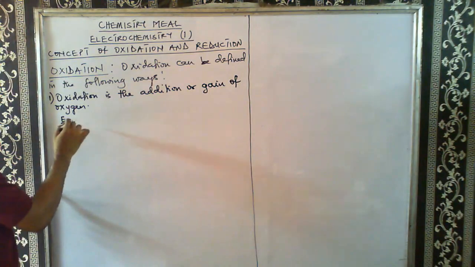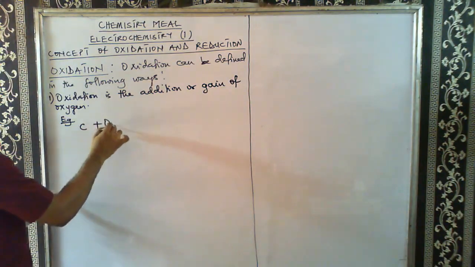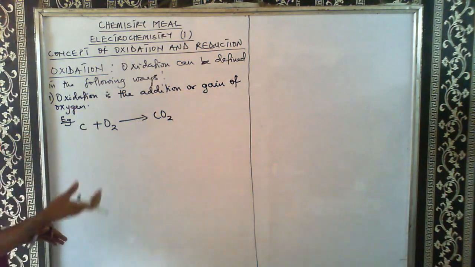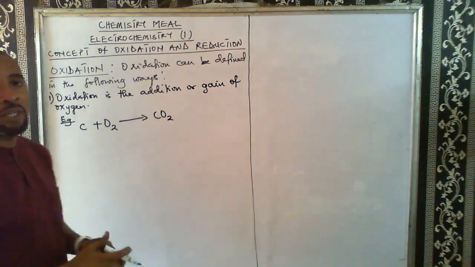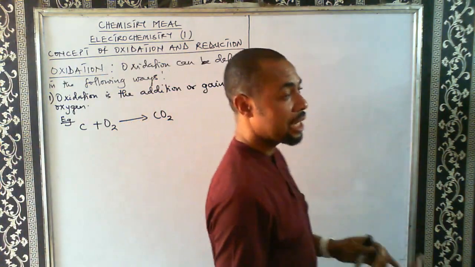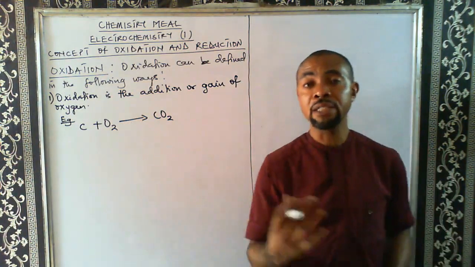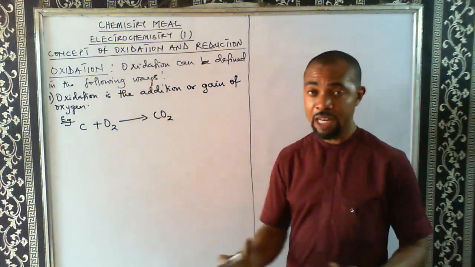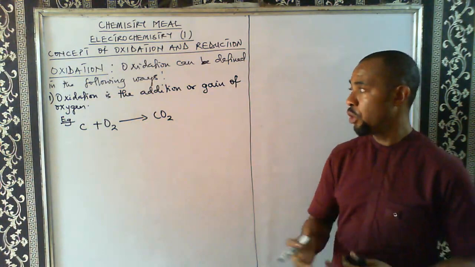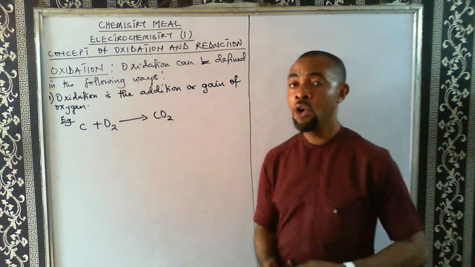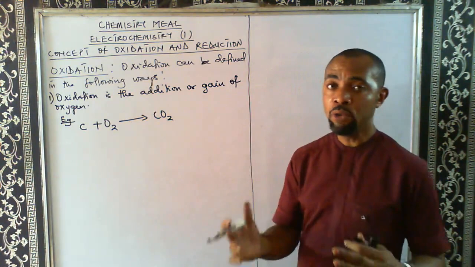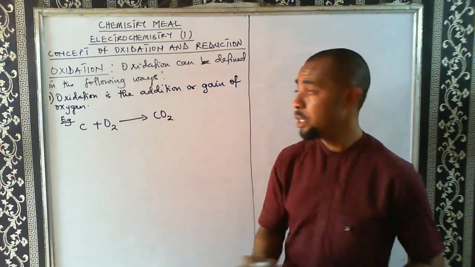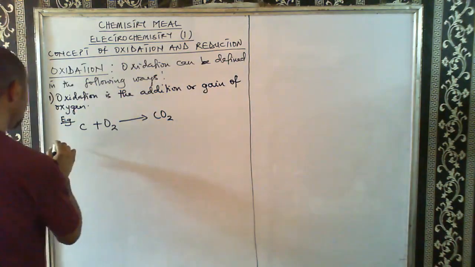I have this common equation. When carbon combines with oxygen, we get carbon(IV) oxide. So there is addition of oxygen, and oxidation actually took place here. When oxygen is added to a substance, or when a substance gains oxygen, that is oxidation. But that's not the only definition of oxidation, because I said we're going to be looking at about 4 definitions.